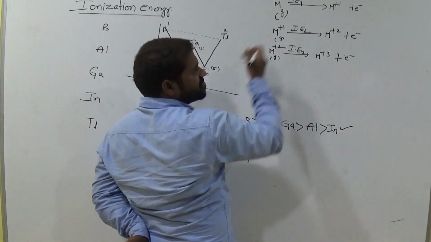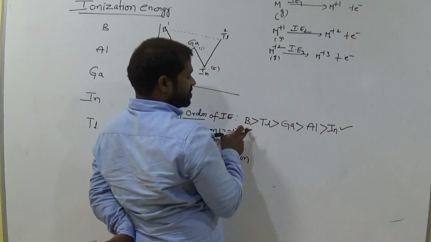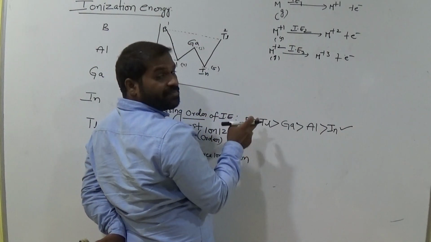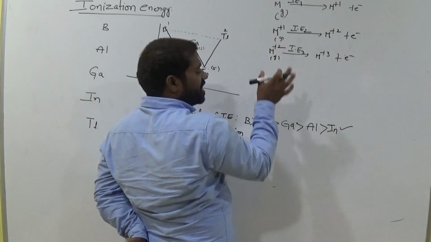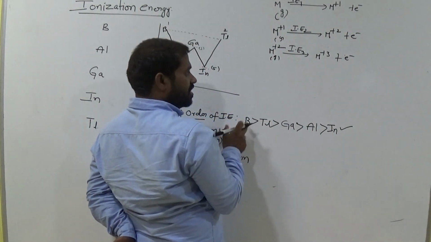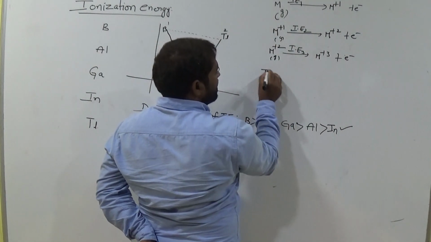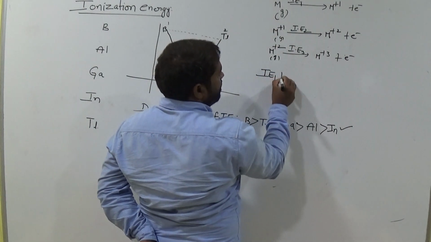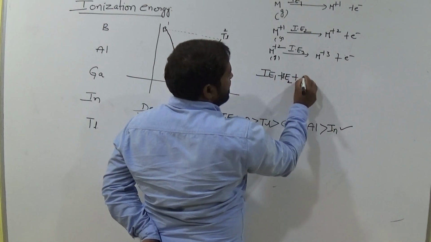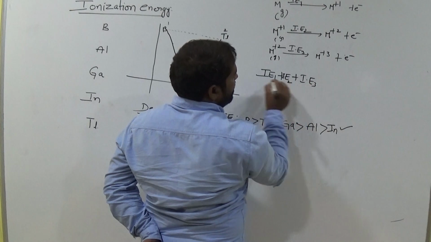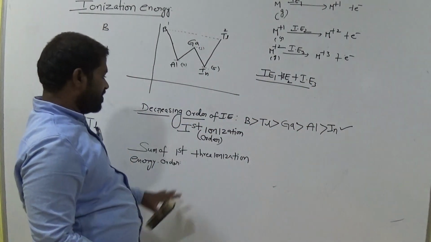Now the sum of the first three, these are the first three ionizations of an element. Suppose boron plus 1, plus 2, plus 3. Now the first three ionization energies of boron. Okay. Now the sum of these three ionization energies, IE1 plus IE2 plus IE3, is the sum of first three ionization energy of any one of the elements.